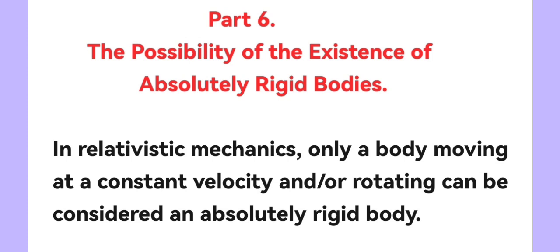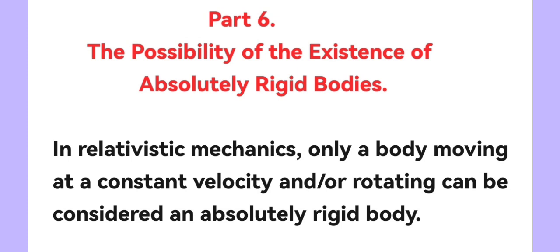As is well known, an absolutely rigid body is one in which the distances between its points can be considered constant with reasonable accuracy. However, if a relativistic body accelerates, that is, if its velocity changes over time, then the body's length will also change over time. This means that the distances between its various points will also change. It follows that no accelerated relativistic body can be considered absolutely rigid.